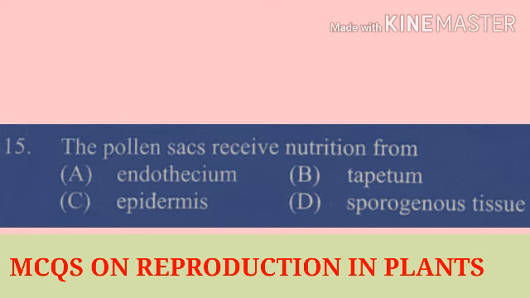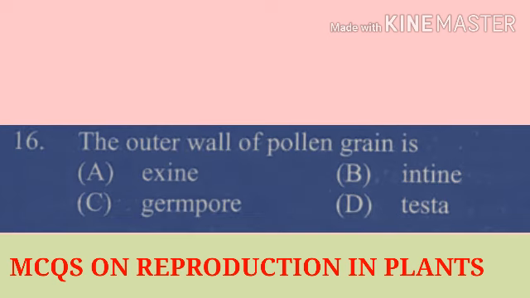Question number 15. The pollen sacs receive nutrition from, option A, endothecium, option B, tapetum, option C, epidermis, option D, sporogenous tissues. Here the pollen sacs receive nutrition from option B, the tapetum, which is the correct answer.